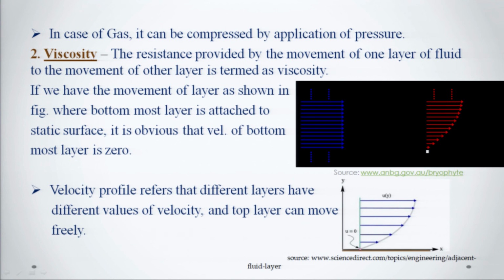Okay. So, while understanding the viscosity, the resistance provided by the movement of one layer of fluid to the movement of other layer is termed as viscosity. Okay.